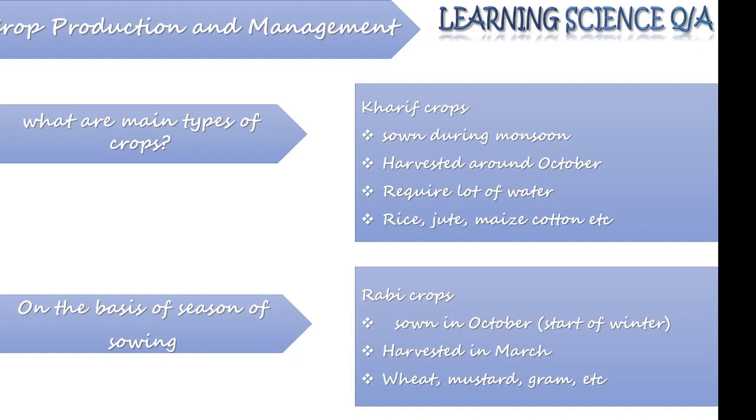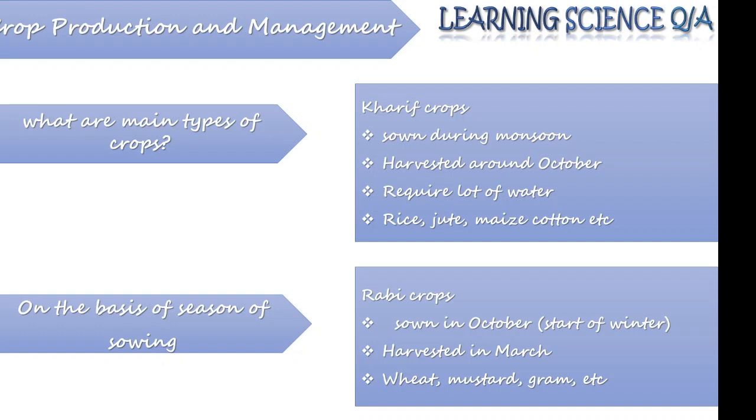The other category of crop is the Rabi crop. They do not require water equal to Kharif crops. That means their water requirement is less. They are generally sown in October, or we can say at the start of winter, and they are harvested at the end of March or in the beginning of April.